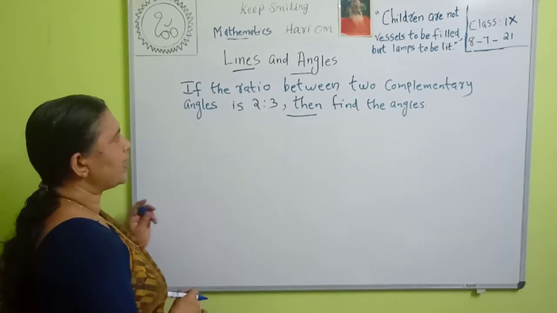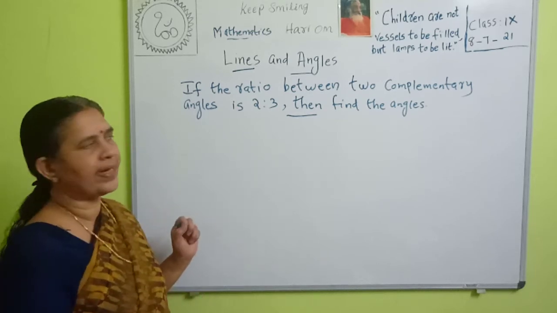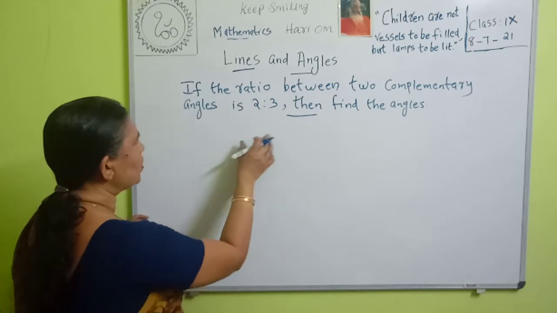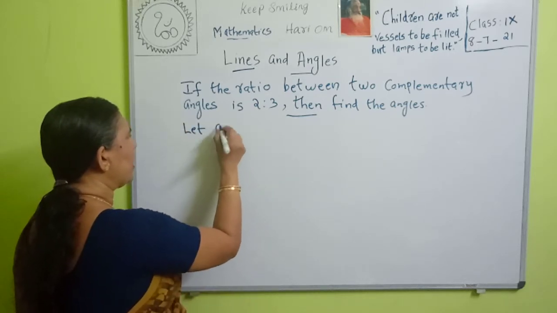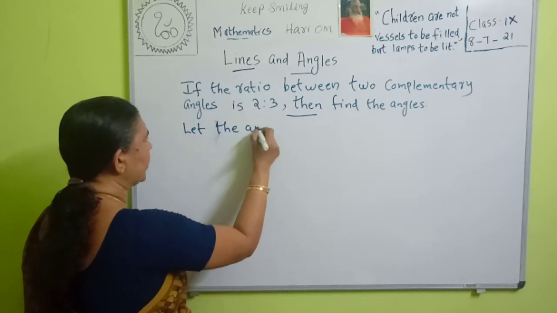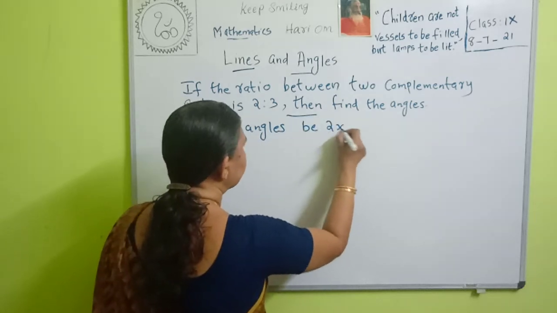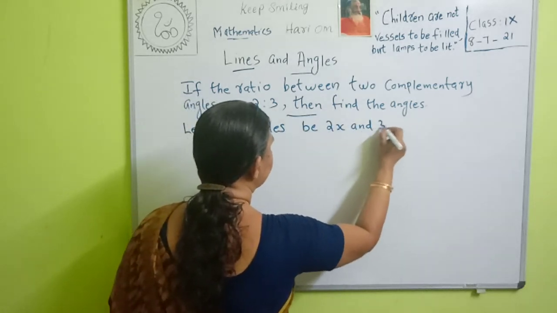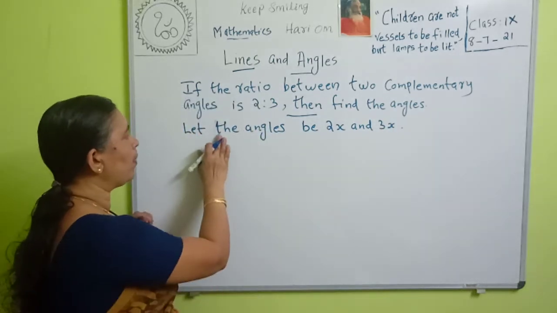Next question. If the ratio between two complementary angles is 2:3, then find the angles. The ratio is 2:3. Then we can take it as, let the angles be 2x and 3x. Then it is given that the two angles are complementary.